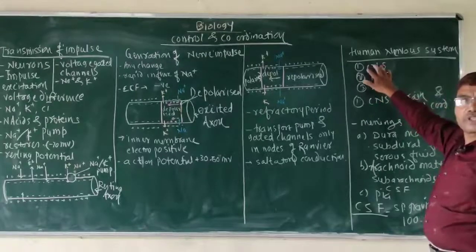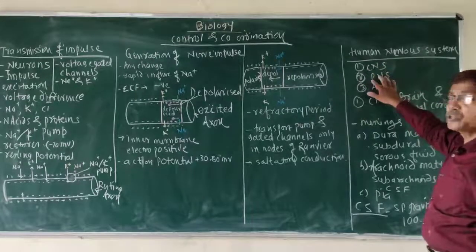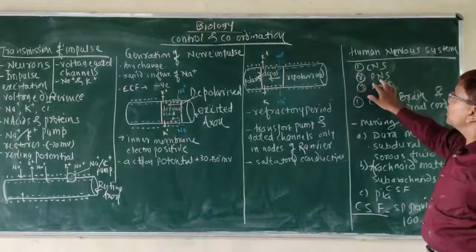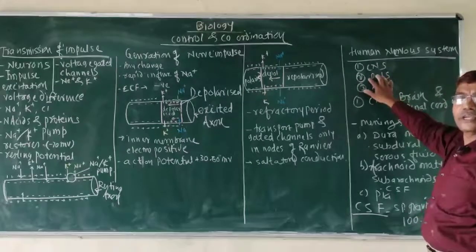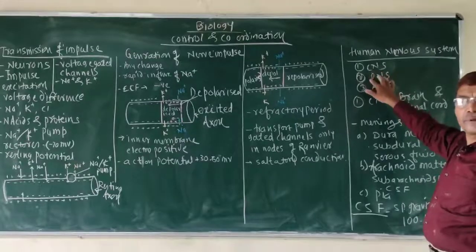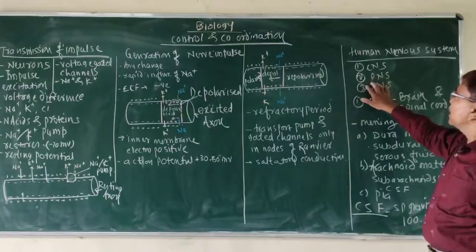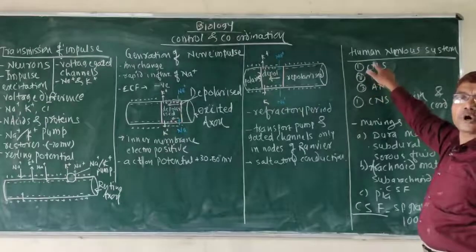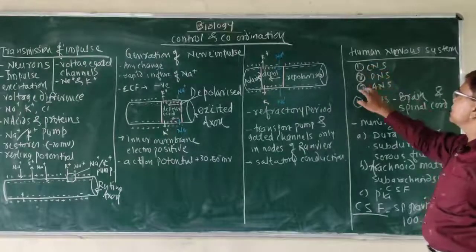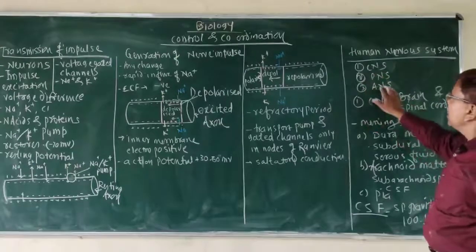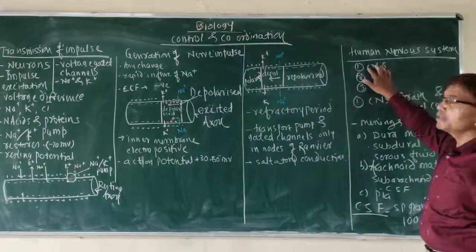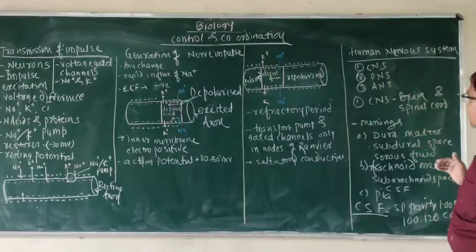From this central nervous system arise many fibers, which carry impulses and messages to the related organs with the help of nerve fibers. Those are peripherally situated but arise from or connect to the CNS, and the autonomous nervous system works autonomously, though it is also connected to the CNS. So we will discuss one by one.